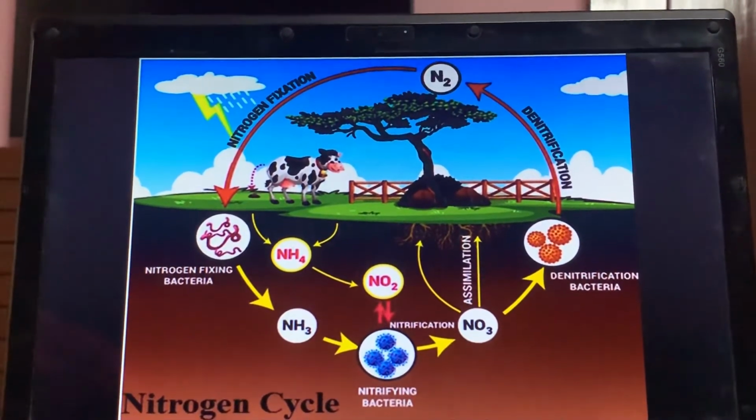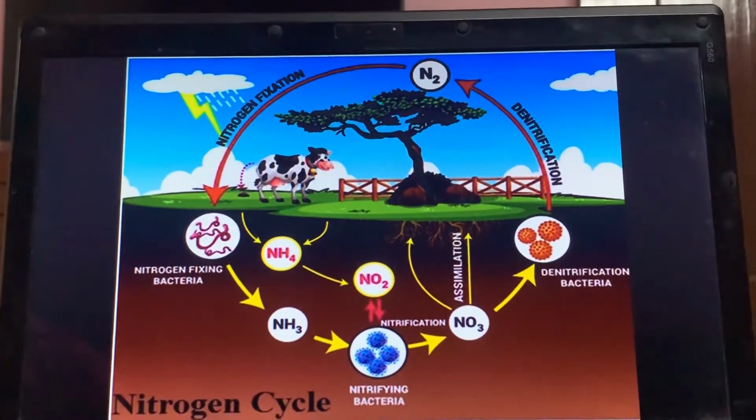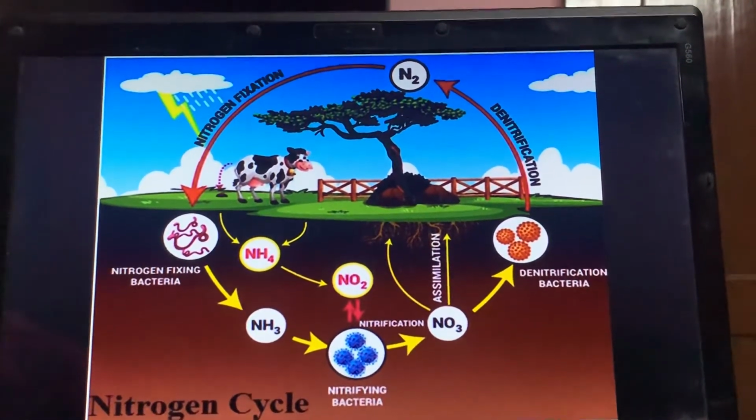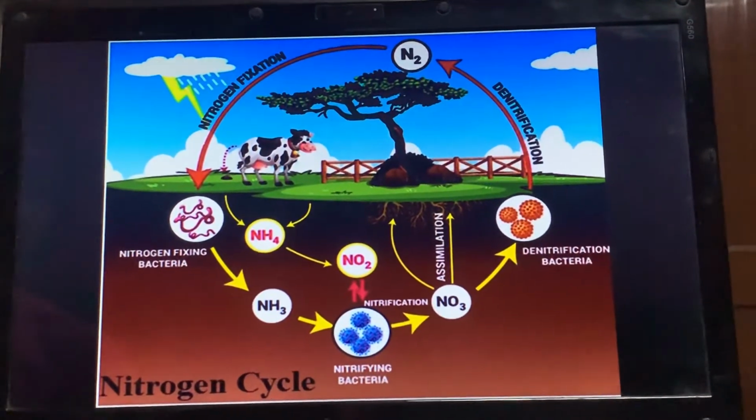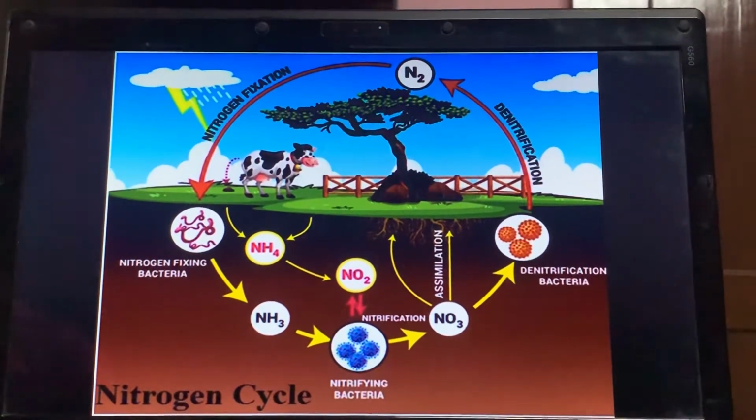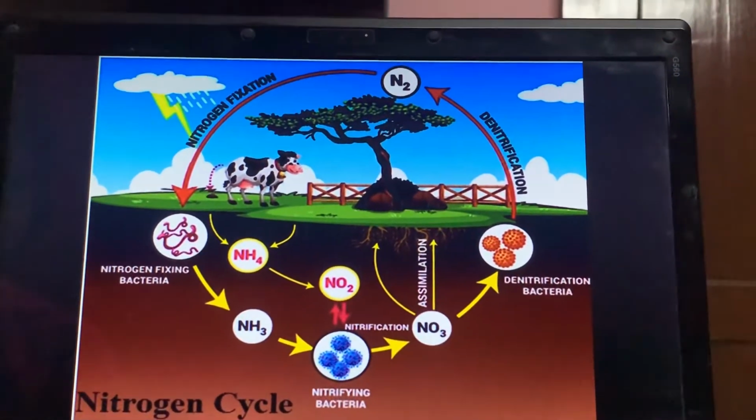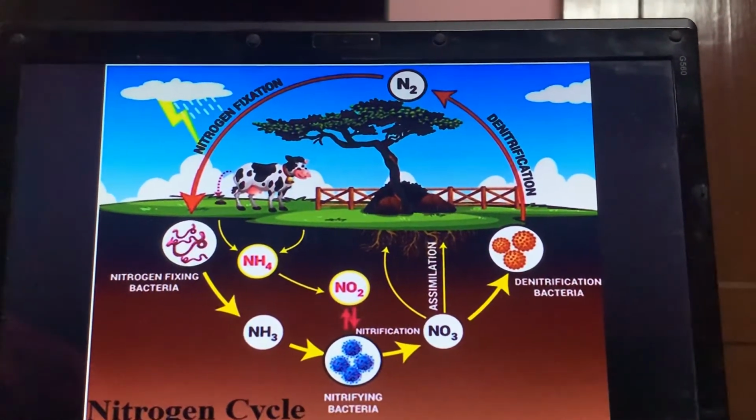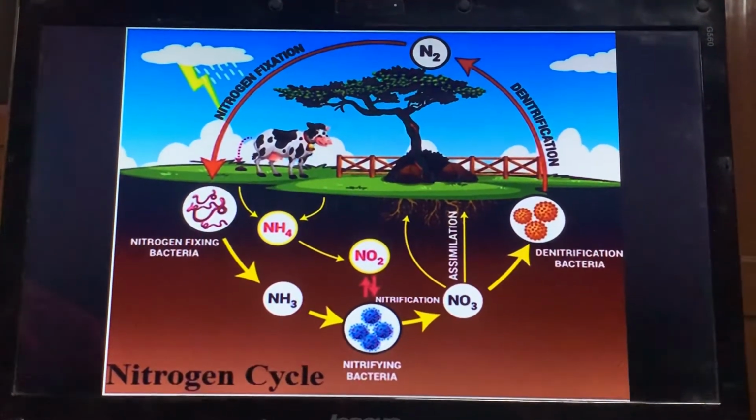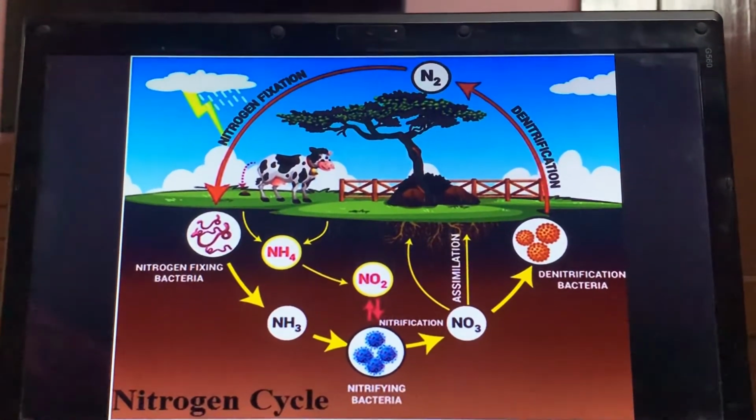Now we will study the next method of fixation of nitrogen, that is industrial fixation. Industrial fixation means you are converting nitrogen into usable form in industries. When you make chemical fertilizers, as you studied in crop production and management, nitrogenous fertilizers are needed by the plant in large quantity, right?